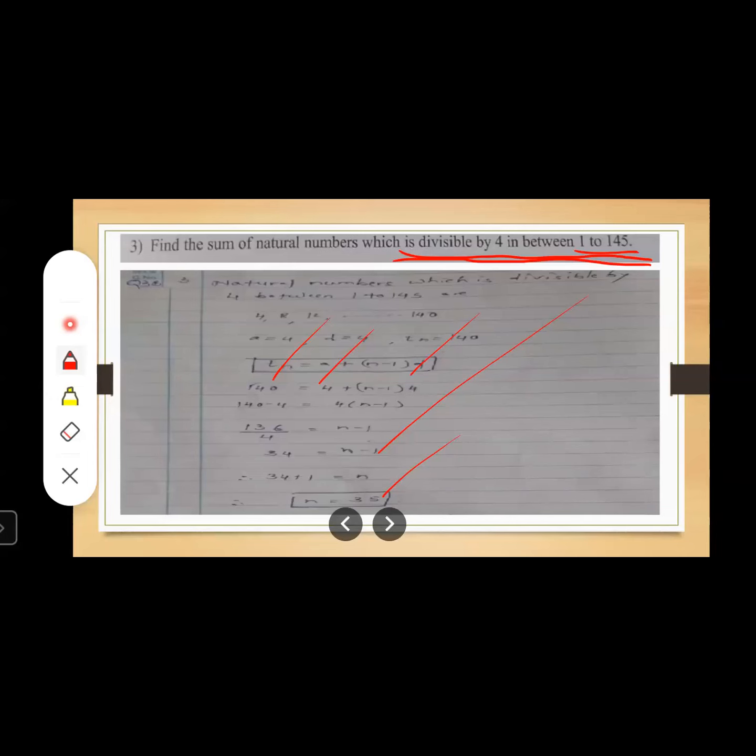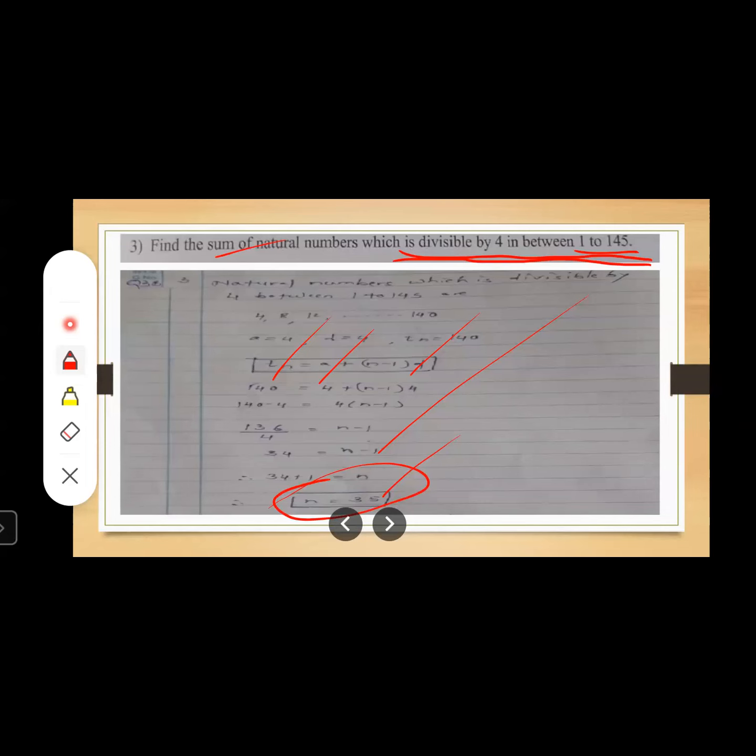Now here you can use a formula like Tn. Once you have substituted the values of A, D, Tn, you can get the value of n, right? So now you know the value of n. Now what do we want? Sum of the natural numbers. We know how many natural numbers there are: 35.